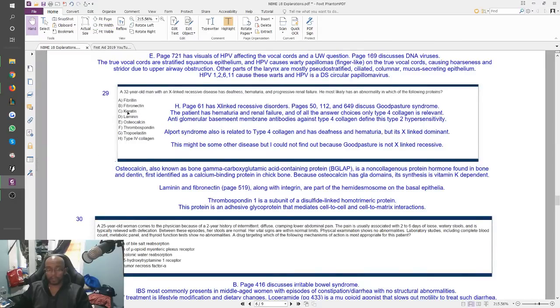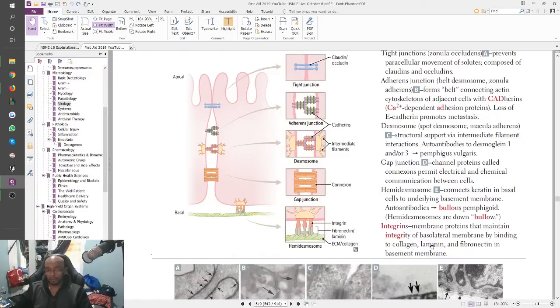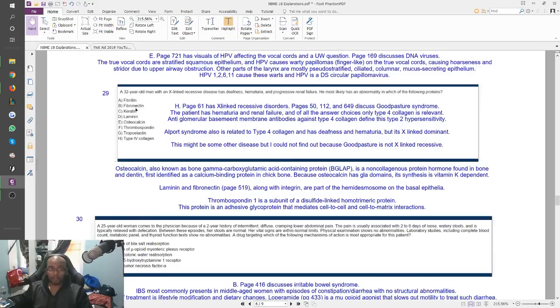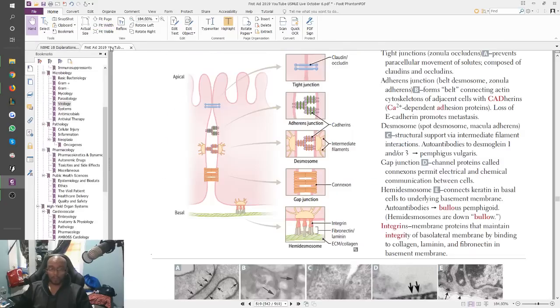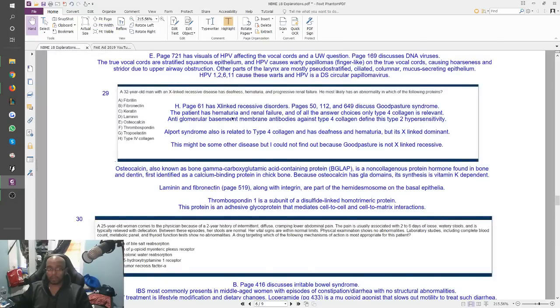These would be the correct answer choices for a disease like bullous pemphigoid. Bullous is below, right? So bullous pemphigoid. Antibodies against these things, that would be relevant. Even the keratin stuff could possibly be relevant. But, again, it's not what's happening to our patient. They don't mention those things. They're just talking about hematuria and progressive renal failure.